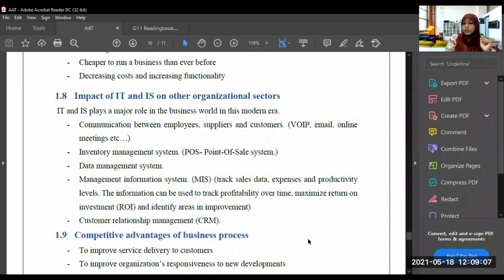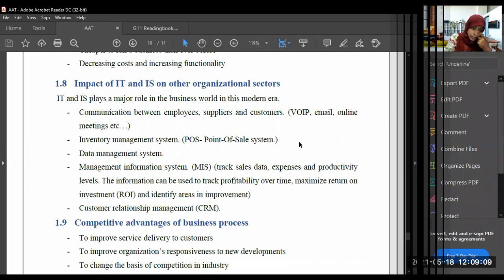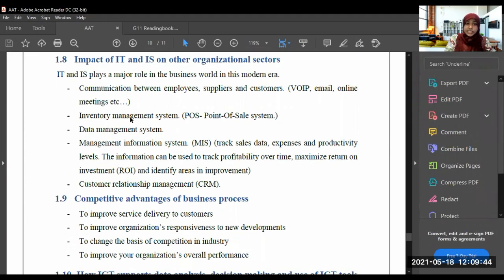So that is the management information system. So these are the impacts of IT and IS on other organizational sectors: communication between employees, suppliers and customers, inventory management system, data management system, management information system and customer relationship management.